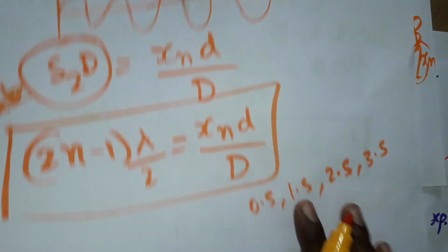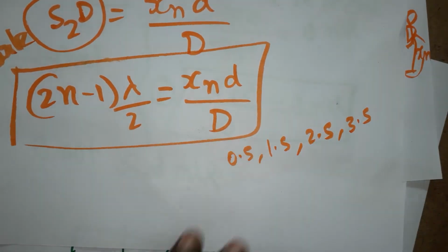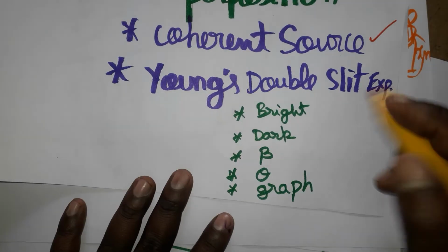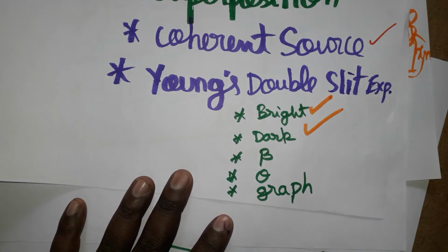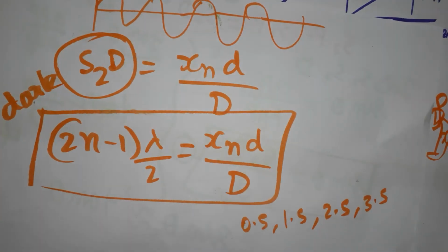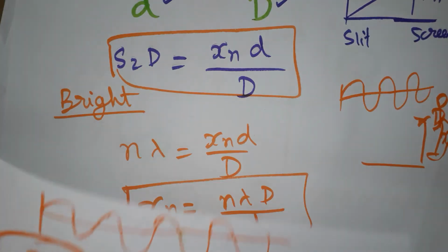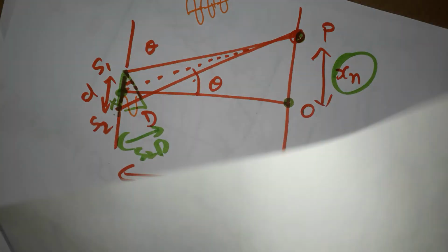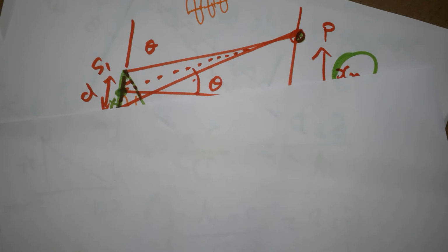So as already said, under Young's double slit, we found bright fringes and dark fringes. Then angular fringe width. What is angular fringe width? That I am going to explain. First fringe width, then angular fringe width. First I am going to explain the fringe width.